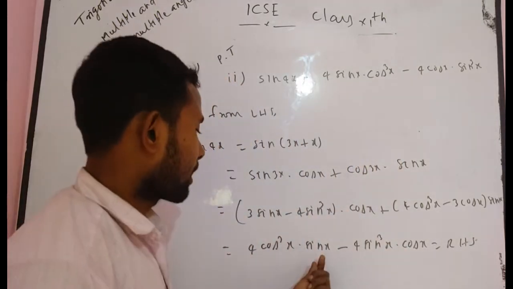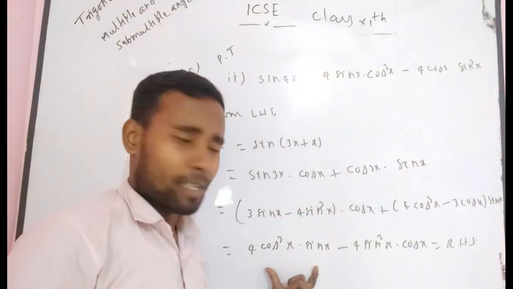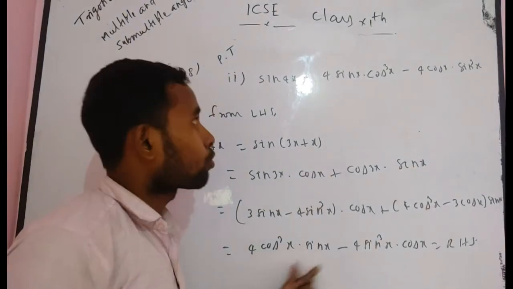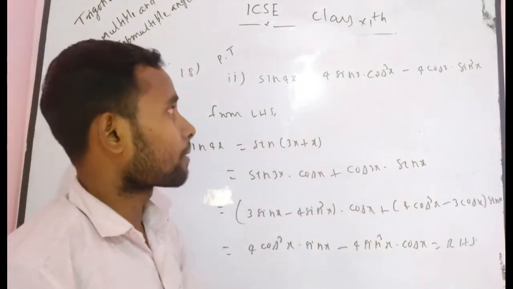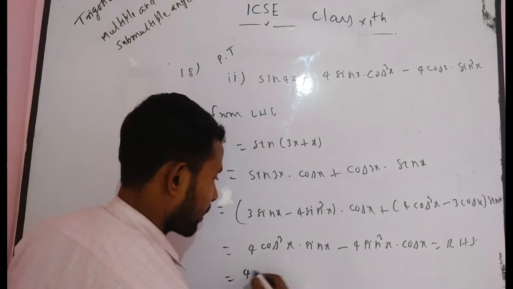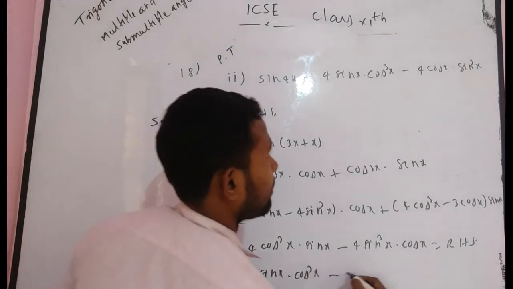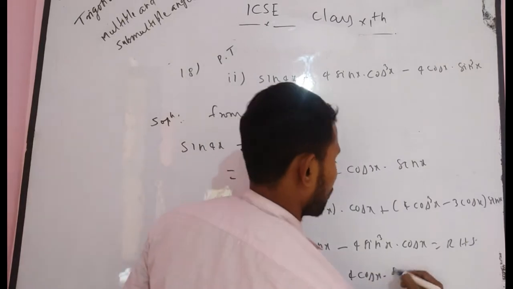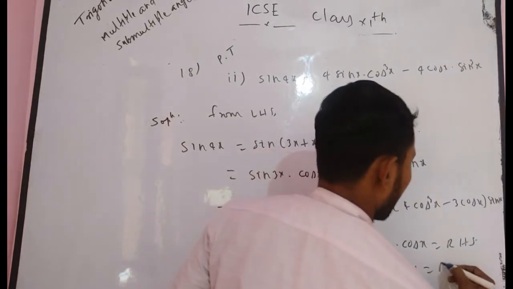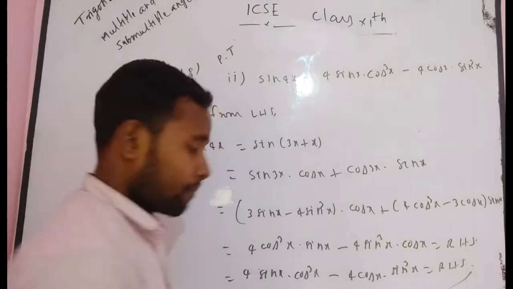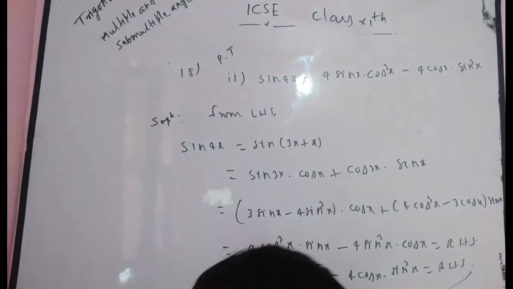Because you can convert, that means it is a multiplication, you can write 4 sin x into cos cube x. Both will be the same, not different. If you want to write one step again, you can write 4 sin x into cos cube x minus 4 cos x into sin cube x, which is your RHS. This is the final step.